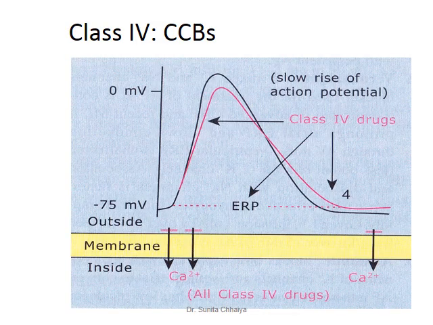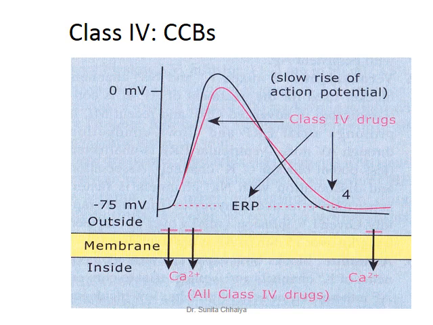And class 4 are known as calcium channel blockers. They block the L type voltage gated calcium channel. They decrease the rate of phase 4 depolarization in the SA and AV node. This results in a decrease in the automaticity of the SA node, and they can also decrease conduction through the AV node. So they have action on phase 0, action on phase 4, and they also have a slight action on the effective refractory period.